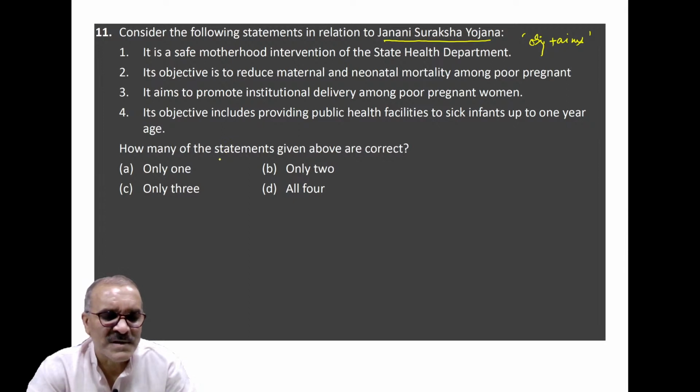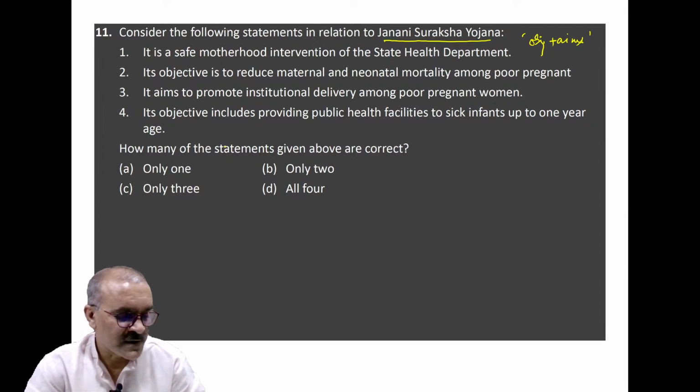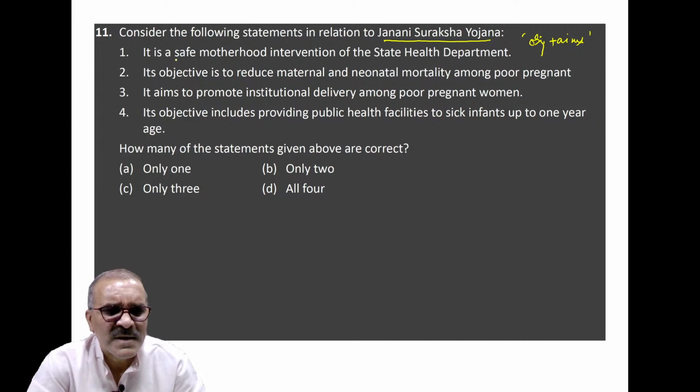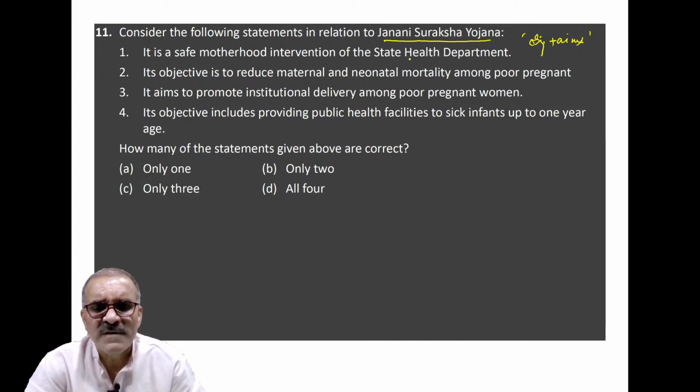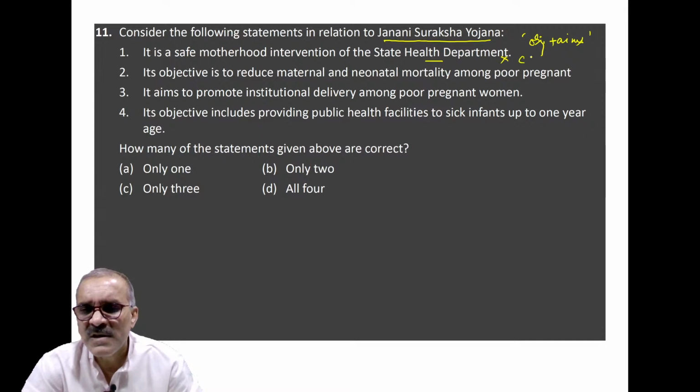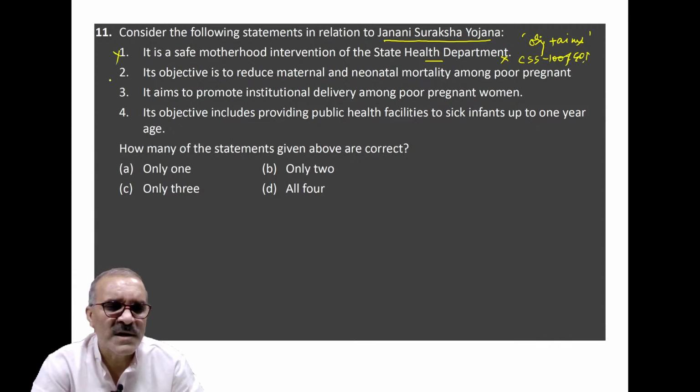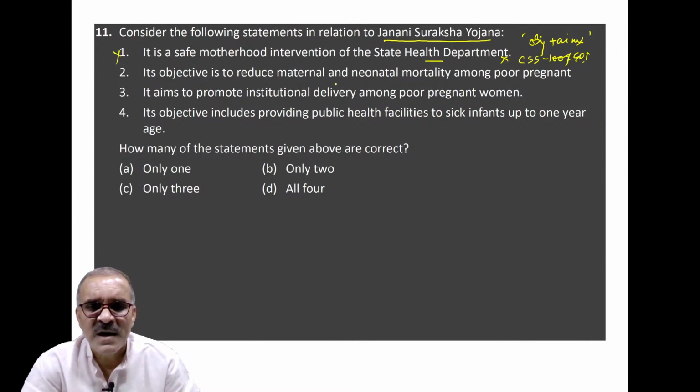The story is that this question has got basically, it is a safe motherhood intervention of the state health department. This is wrong. This is a central sector scheme, 100% financed by Government of India. So statement 1 is incorrect. Its objective is to reduce maternal and neonatal mortality among poor pregnant women. Okay?